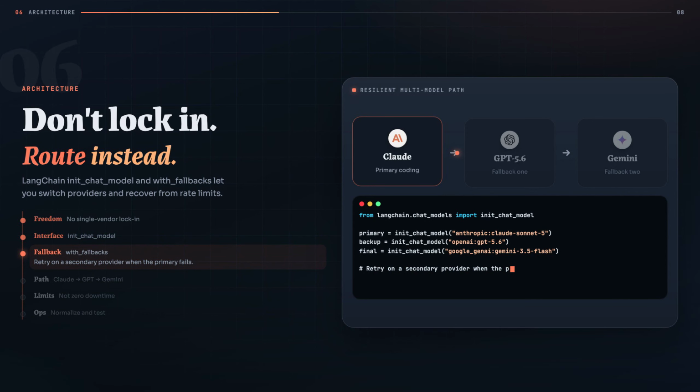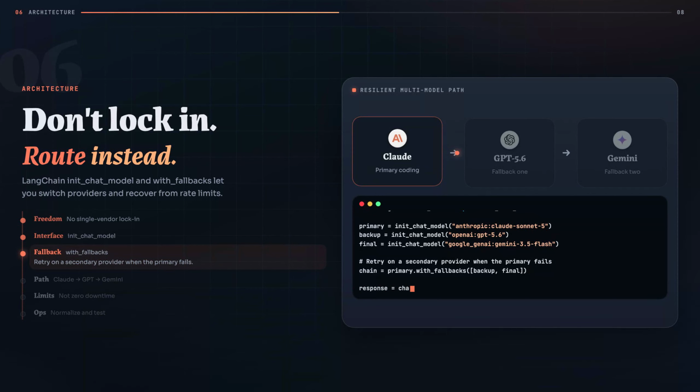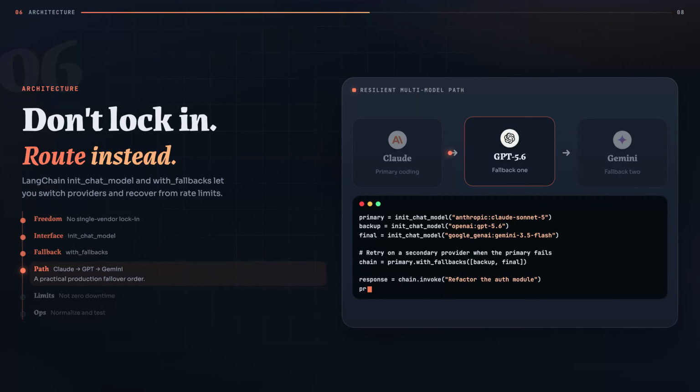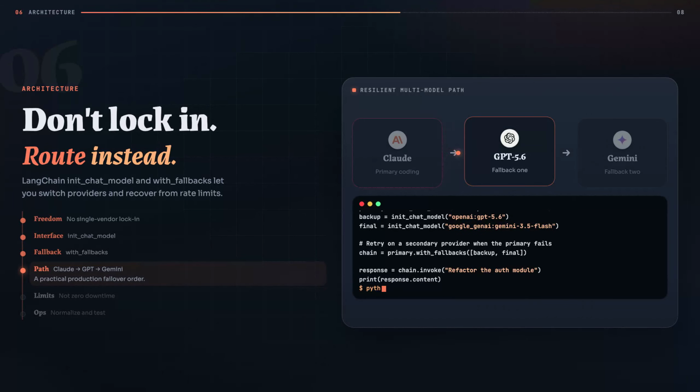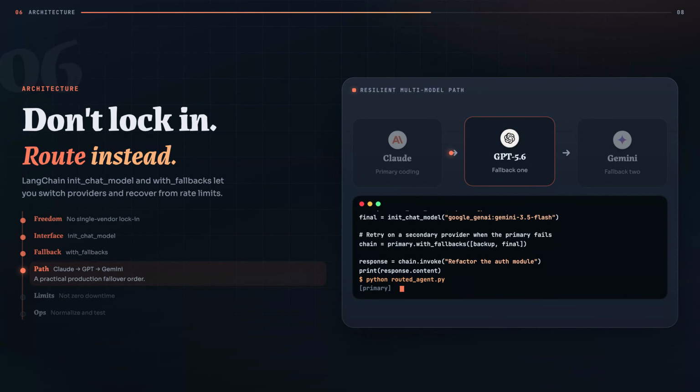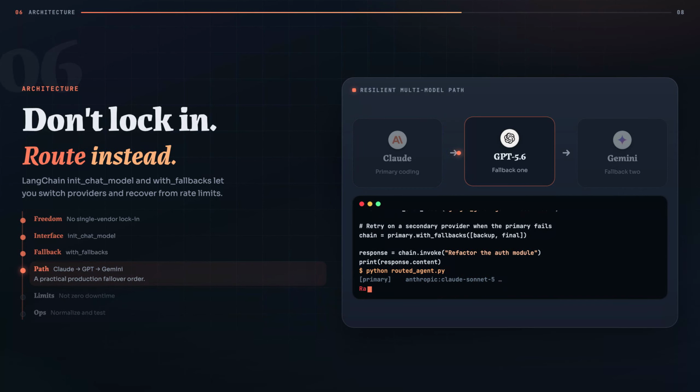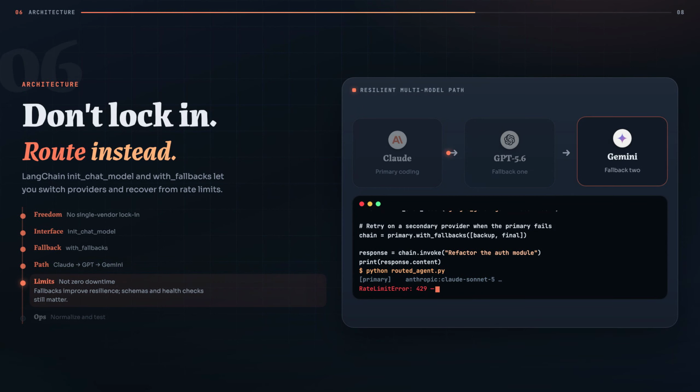Using with_fallbacks, you can attempt a secondary model when the primary provider returns an error. A simplified production flow might look like this. Claude Sonnet handles the primary coding request. If Claude encounters a rate limit or service error, the request falls back to GPT 5.6. If that provider is also unavailable, Gemini 3.5 Flash becomes the third option.